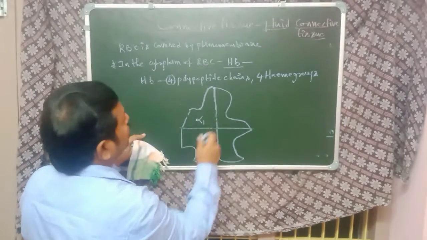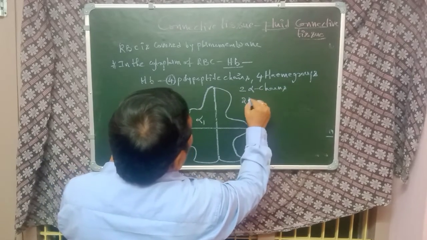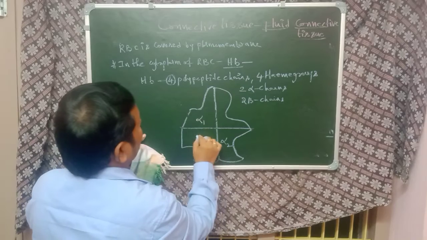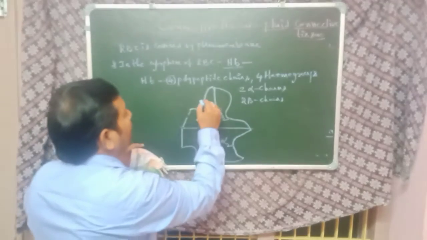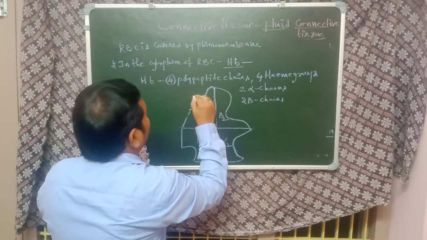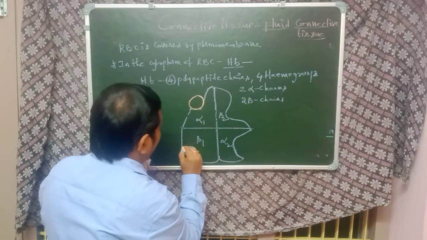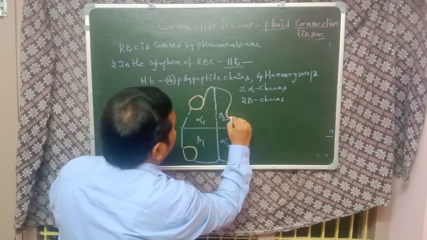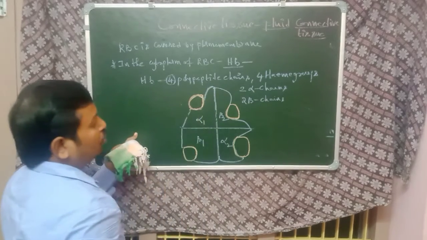2 alpha chains and 2 beta chains: alpha 1 and alpha 2, beta 1 and beta 2. In each polypeptide chain, there are heme groups present. Four heme groups are present.